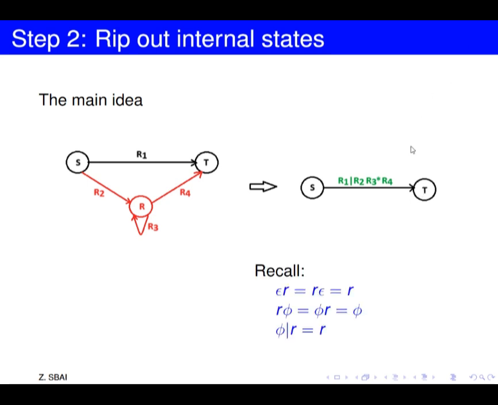And here maybe in R1 or R2, R3 star, R4, maybe we will have to simplify it. And let's recall that we will use these rules for simplifying it.